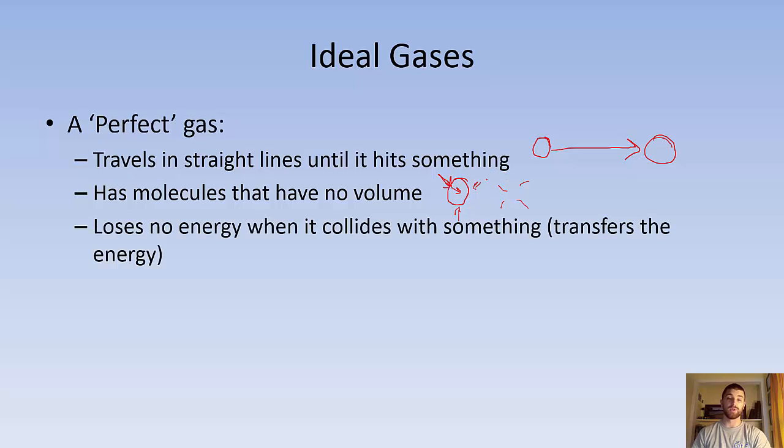They also lose no energy when they collide with something. So if a gas particle collides with another gas particle, it's going to transfer that energy so that none of it is lost. It can transfer the energy to another one, but it's not going to lose the energy.